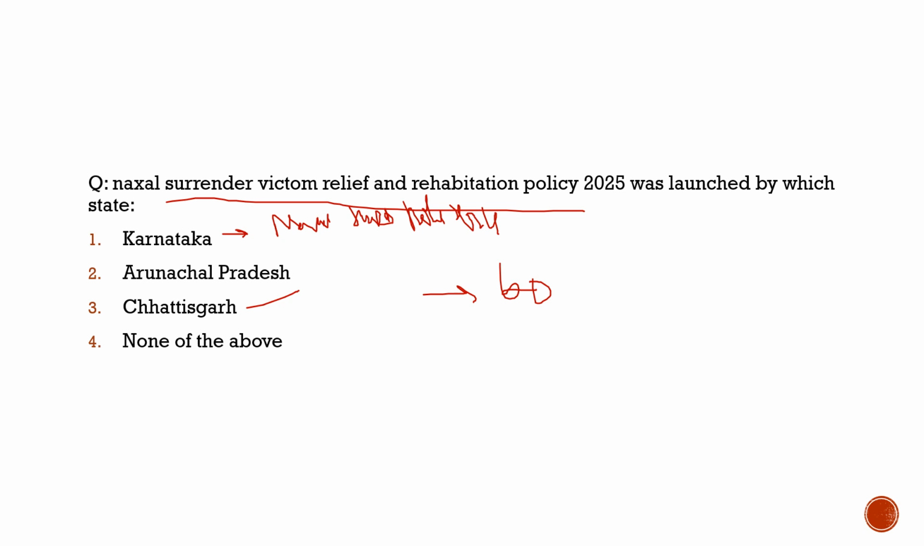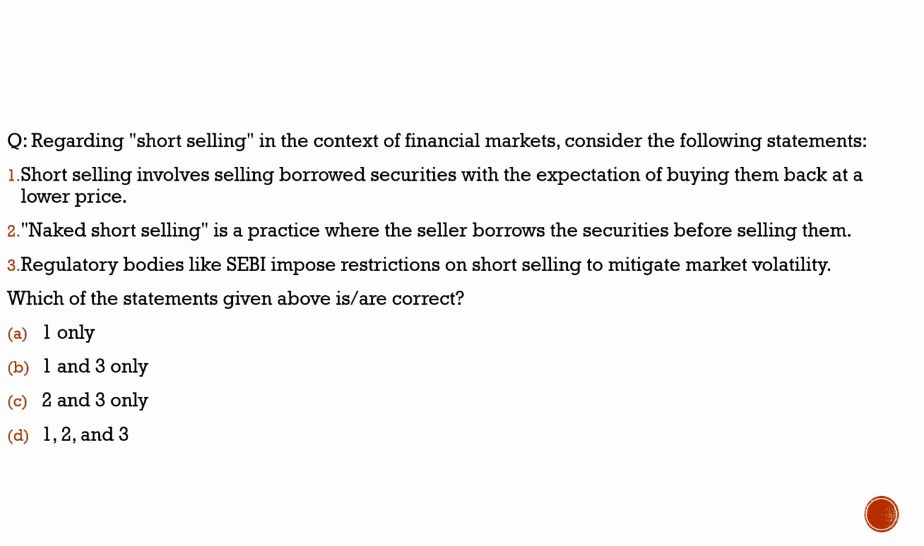So that's why we brought this question here, to help you differentiate what this policy is about, what the different wordings in the policy are, to which particular state it belongs, and why it is in the news, because it has started to give its fruits, as under this policy 60 Naxals had surrendered. So with this, let's move to the next slide, where we will solve the last question from the current affairs part. Here the question is with respect to short selling.